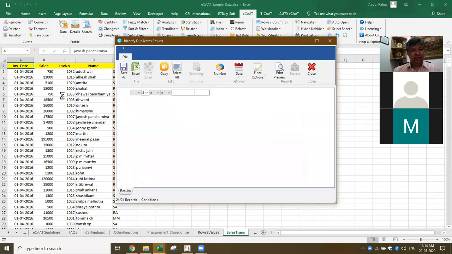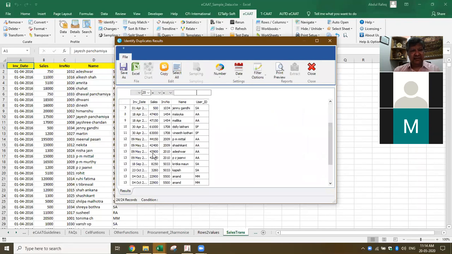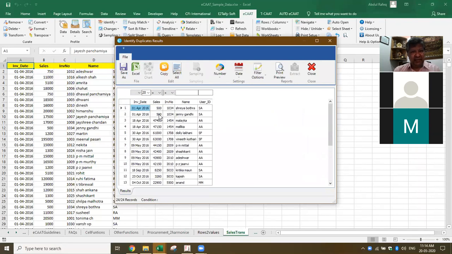So here it will go through, there are 6,666 invoices in this. It's gone through everything. Now it tells me these are the invoices which are duplicate. If you see 1034, 1034, 1,454, 1,054, it has come this many times. So this is what I get, which means totally there are 24 invoices.